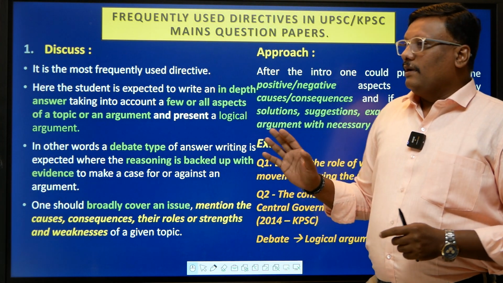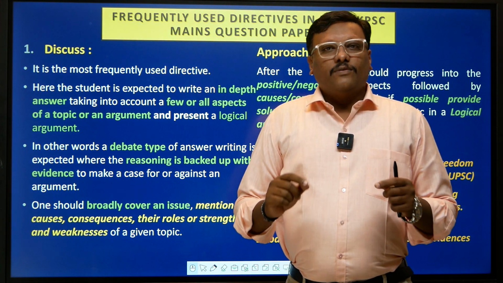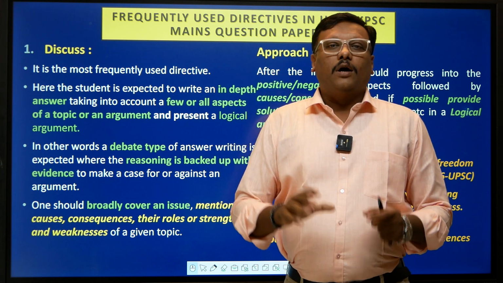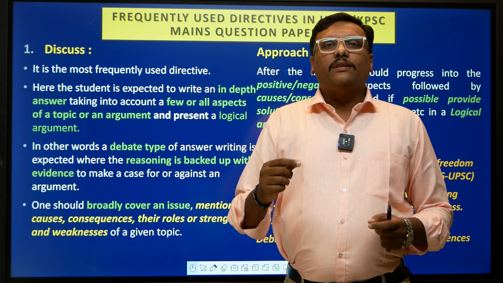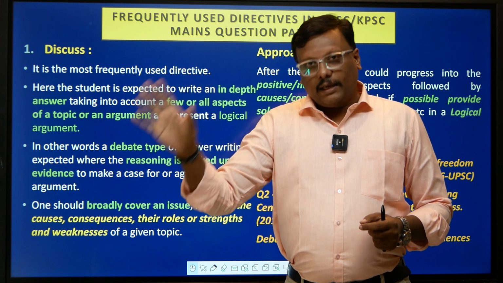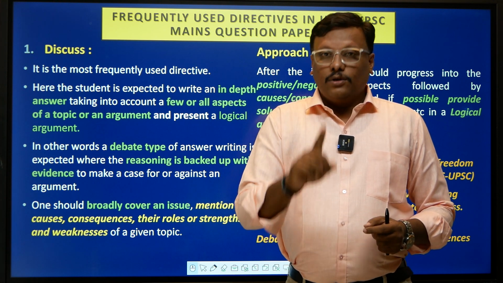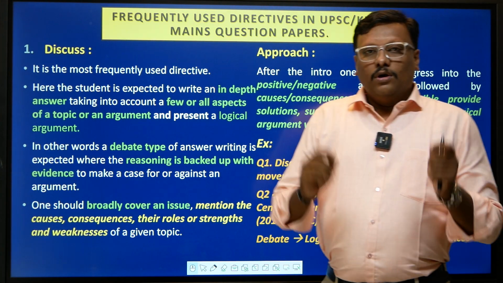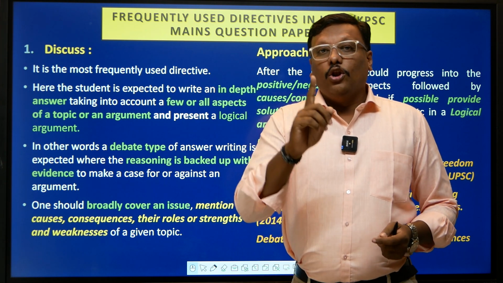See here, we need to understand that discuss is the most frequently used directive in any sort of question. Where you find a discuss, it is expected of you that you go in depth about a particular topic. There is a statement, an argument, or there might be a hypothesis given in the question. You need to identify that argument or hypothesis and make sure that you do in-depth answer writing, not just analysis, in-depth answer writing about that particular topic. So you take an argument and try to do in-depth answer writing using logical arguments.